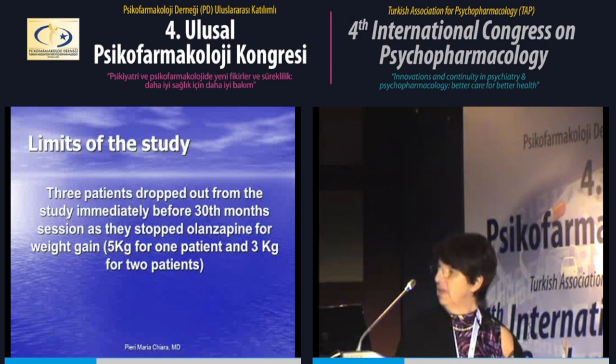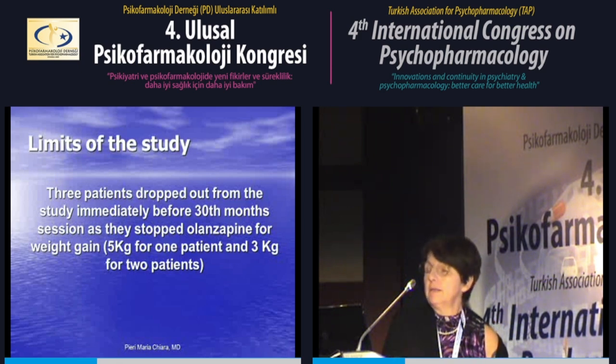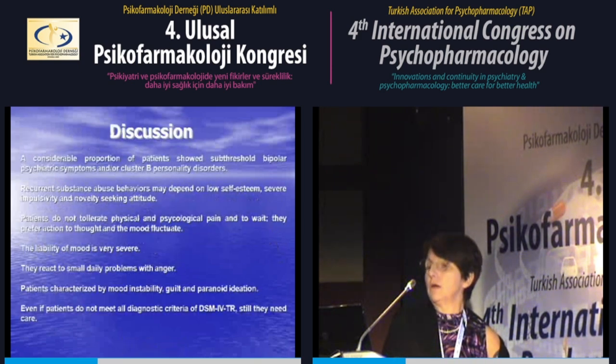You can see in purple the first subgroup, an important decrease in comparison with the other 2 subgroups. 3 patients dropped out of the study immediately before the 30-month session as they stopped olanzapine because of weight gain, 5 kg for 1 patient and 3 kg for 2 patients. Another limit of the study is that we don't have a comparison group of buprenorphine and buprenorphine with olanzapine.